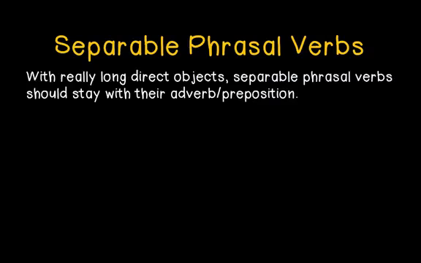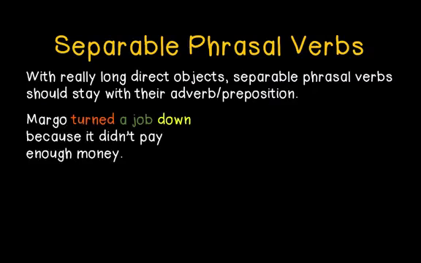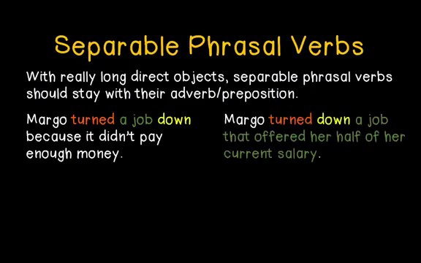With really long direct objects, separable phrasal verbs should stay with their adverb or preposition. For instance, Margot turned down a job because it didn't pay enough money. A job is the direct object and very short. Now let's look at the sentence, Margot turned down a job that offered her half of her current salary. That offered her half of her current salary describes a job and makes the object very long. It's easier to keep the verb turned and adverb down together as a group.